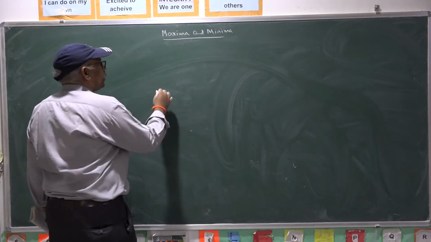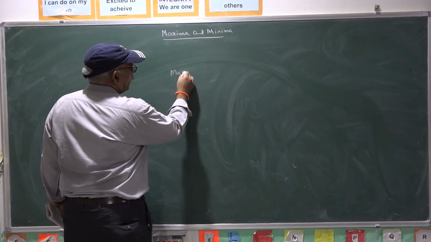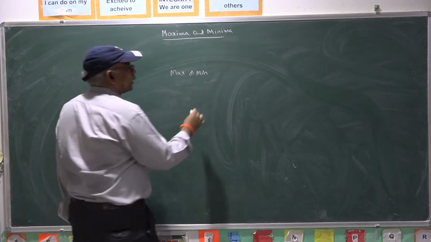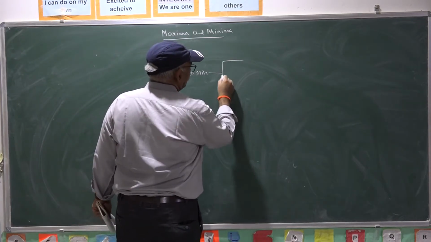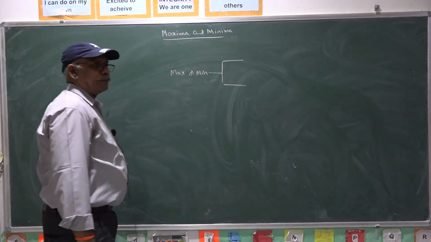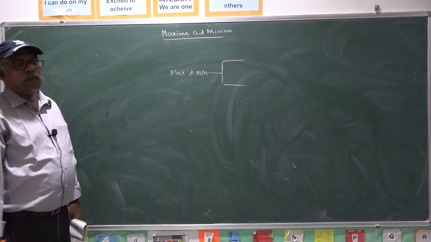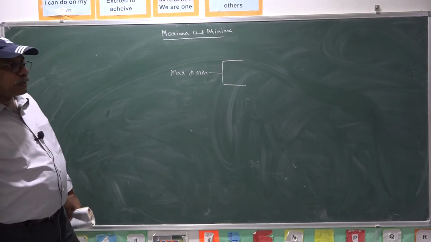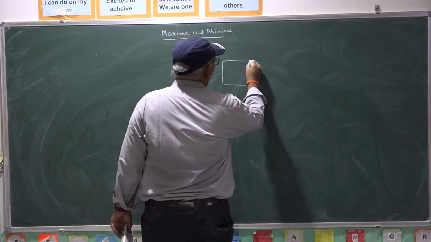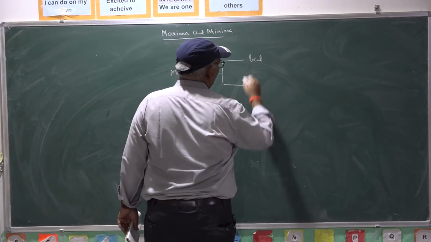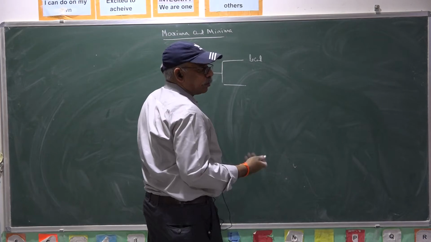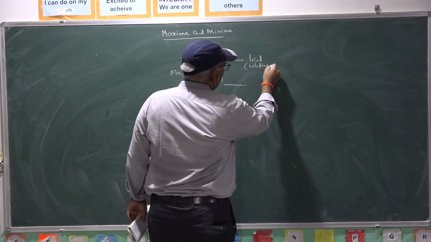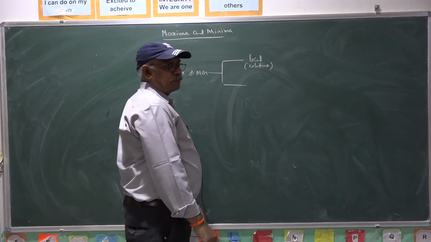Maxima or minima is considered in two types. Usually, the maximum or minimum of the function is considered in two types. One is local maxima or local minima, also called relative maximum or relative minimum.